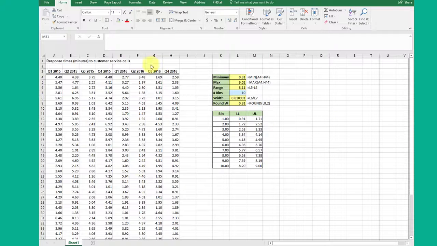I'm not going to give you all the background information here on how I set this up. Here's the data that I have. It's a matrix of a number of points. I don't know how many, and it said response time in minutes as customer calls.